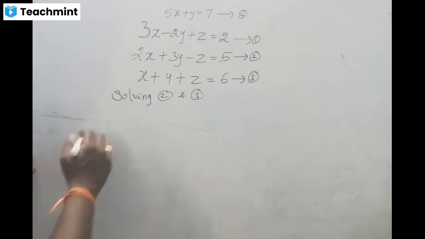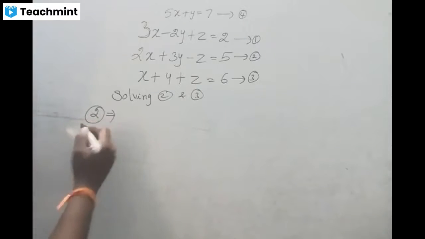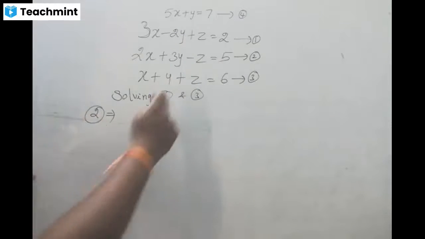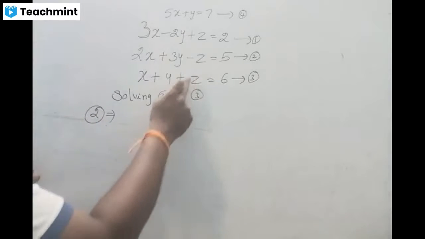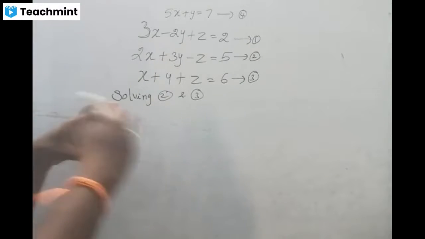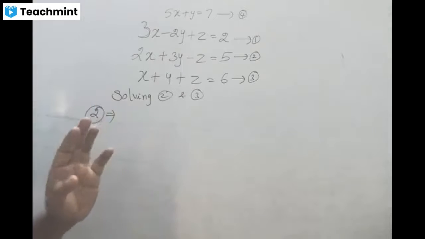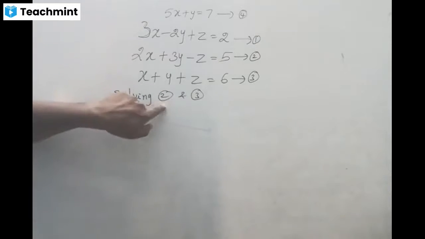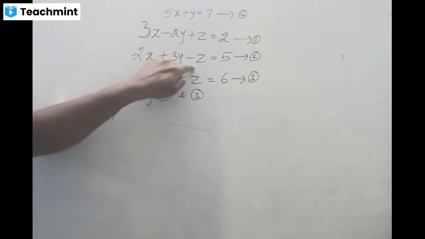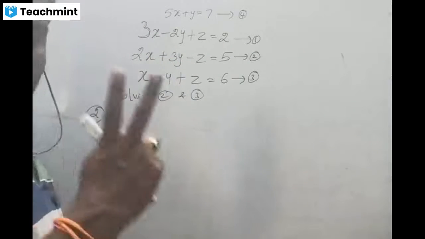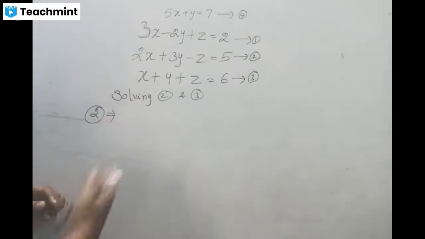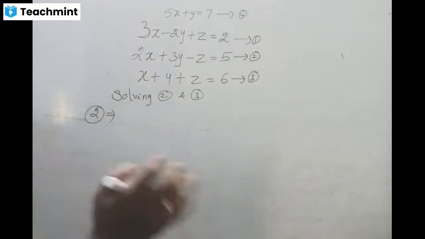Now observe equation 2. Before writing here, first we should analyze which variable we are going to eliminate, z. Observe the coefficients. If the coefficients are not the same, then we have to make some operations so that they become the same. Now observe equations 2 and 3, because I'm going to solve 2 and 3, especially the variable z. What are the conditions? Two conditions: the coefficient of z will be the same, here 1 and here 1, and the sign is also alternate. So no issues, right?